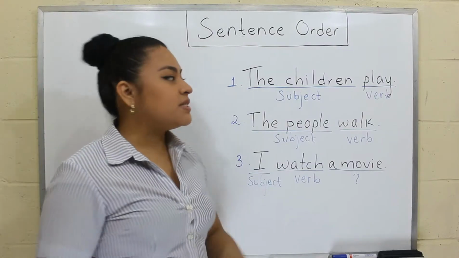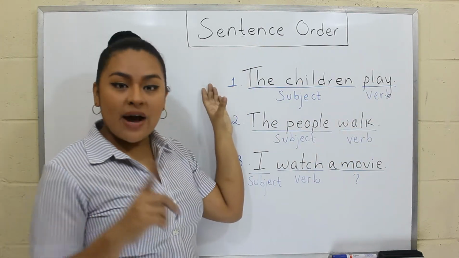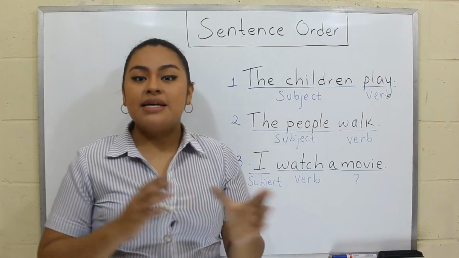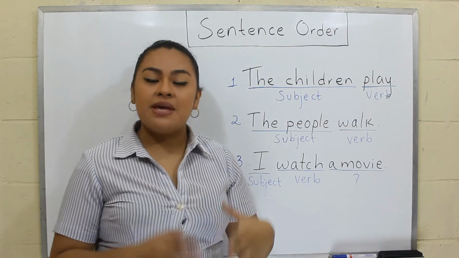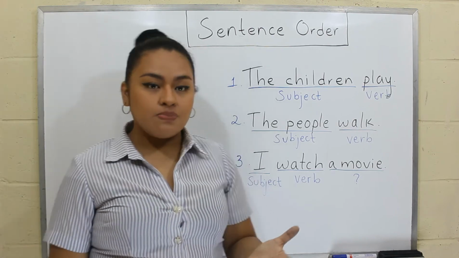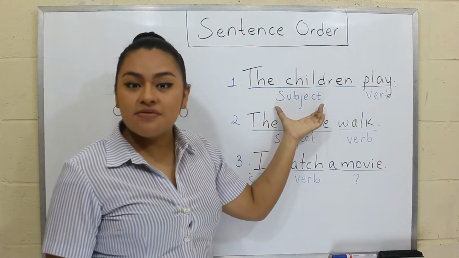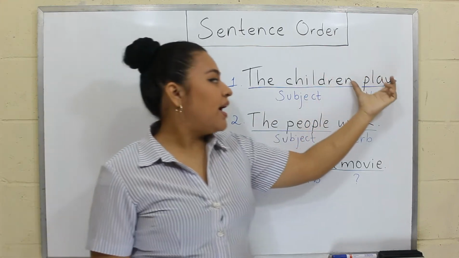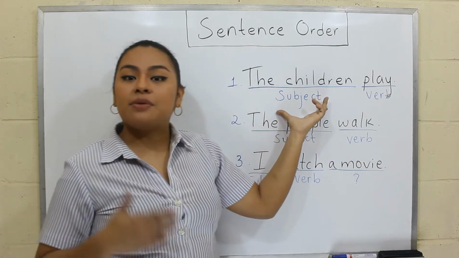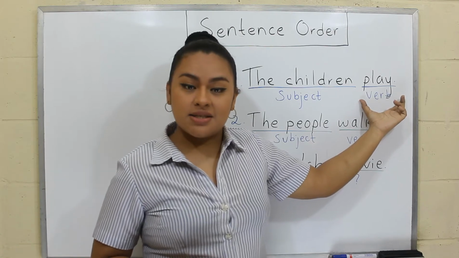The first example says, the children play. In this example, we have the phrase, the children. And this phrase is taking the place of the person being discussed or described, or the place of the doer. So this phrase, the children, is the subject of this sentence. Then we have play. That is the action that these people are performing. So this is the main verb of the sentence.